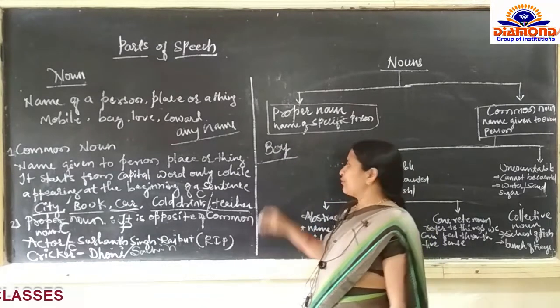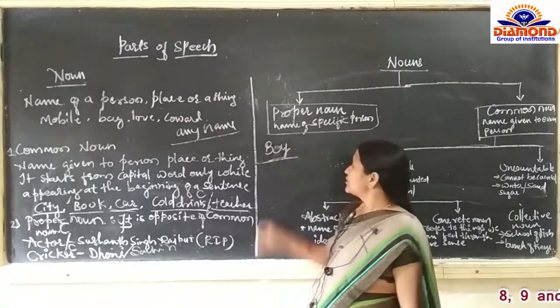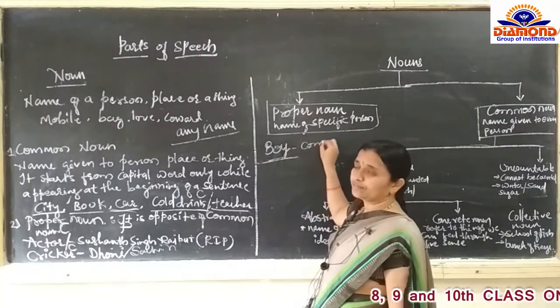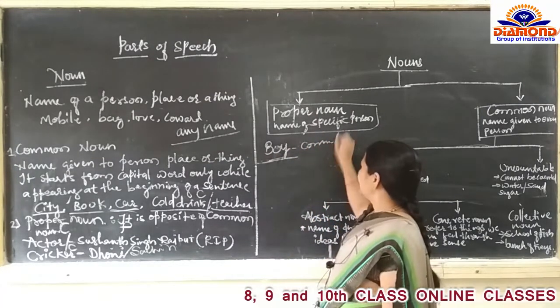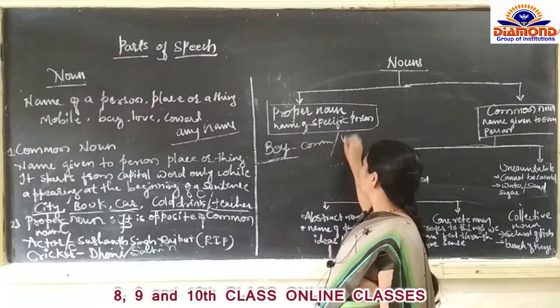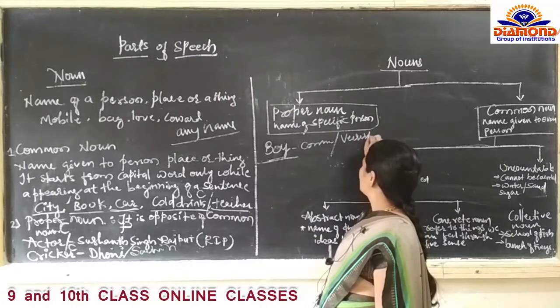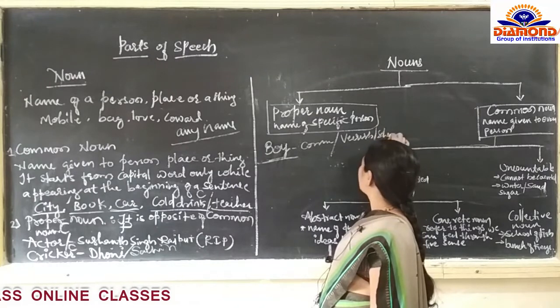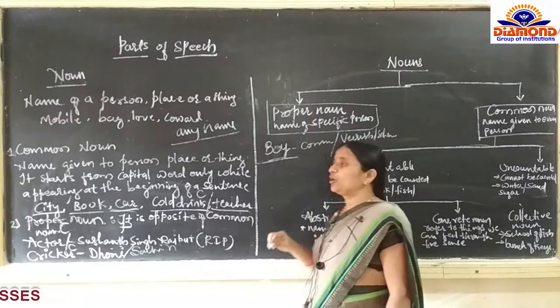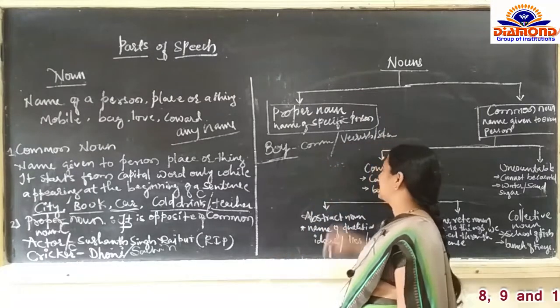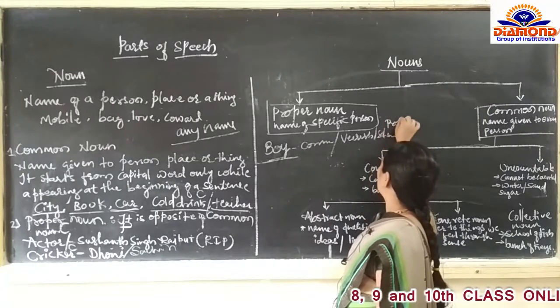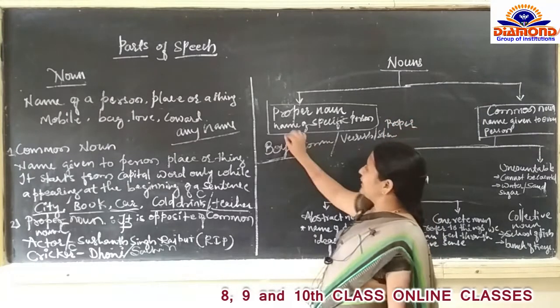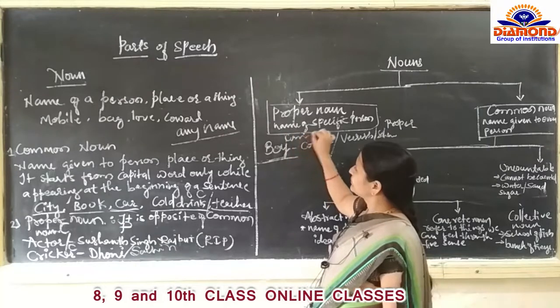All the boys we are going to call boy. So boy is a common noun. Take the name of some boy, Viresh or Sham. These are names given specifically. This is a proper noun and boy is a common noun.